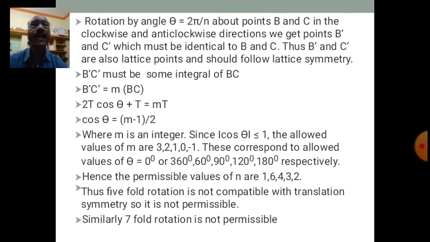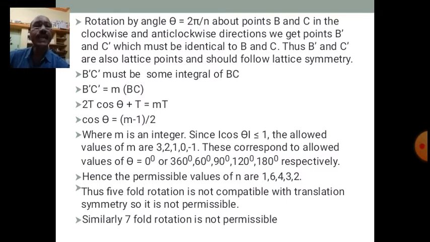So rotation by angle theta equal to 2 pi by n about points B and C in the clockwise and anti-clockwise directions, we get points B dash and C dash, which must be identical to B and C. Thus B dash and C dash are also lattice points and should follow lattice symmetry.